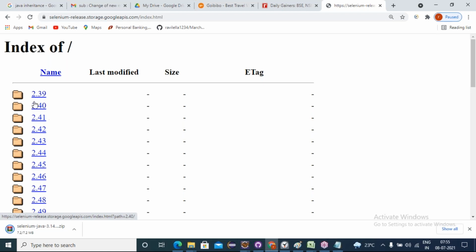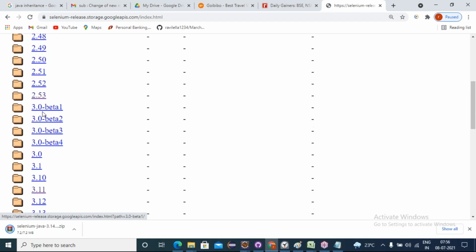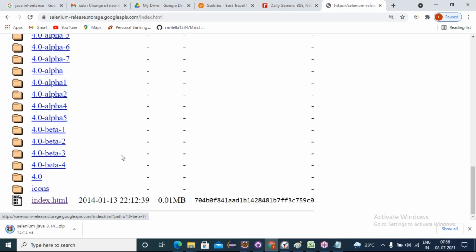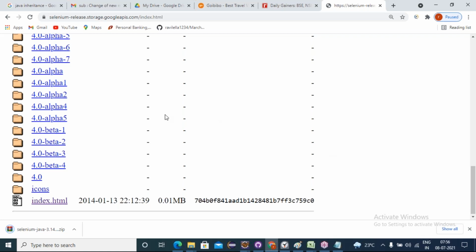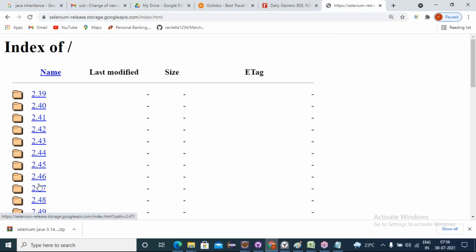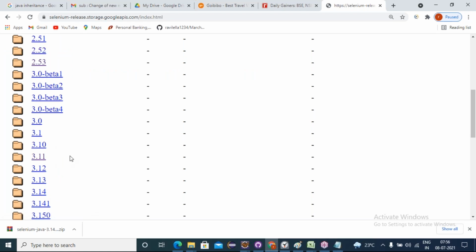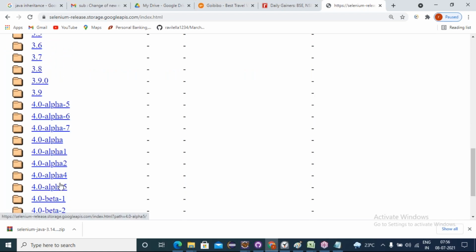WebDriver 2 series: 2.39, 2.40. I said WebDriver 1, WebDriver 2, WebDriver 3, WebDriver 4 is going on now. But WebDriver 1 is not there. See, only the 2 series, the 3 series and the 4 series are there, but the 1 series is not there. That is nothing but RC, which got deprecated. So starting from WebDriver 2, the 2 series language binding jars, the 3 series jars and the 4 series jars.